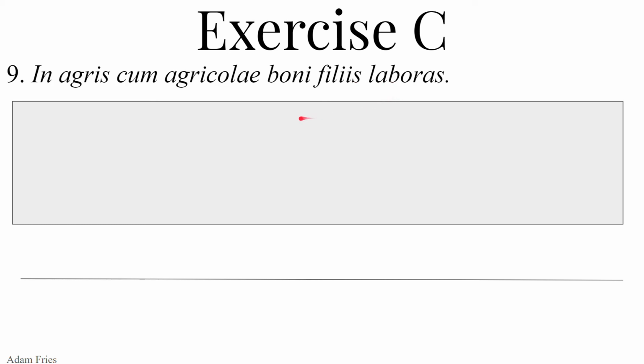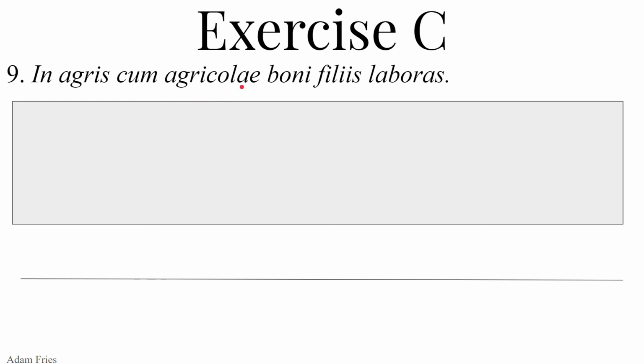Optime, sententia nona, nona. In agris cum agricolae boni filiis laboras. In plus the accusative shows motion into or onto, or in plus the ablative shows location. Here we have in plus the ablative, plural location of ager, agri, masculine. In the fields, in the farmlands. Cum means with. Takes the ablative to show accompaniment, ablative of accompaniment.